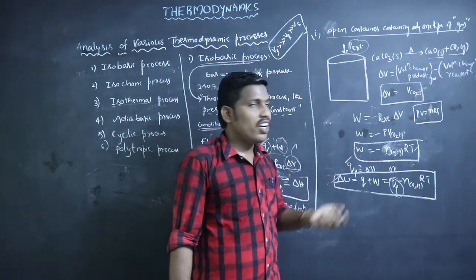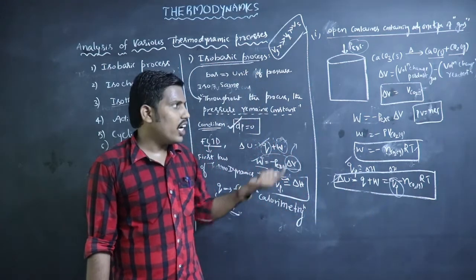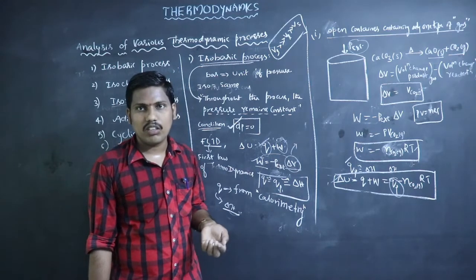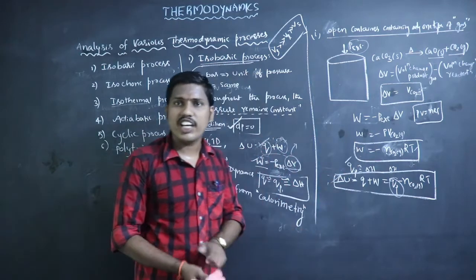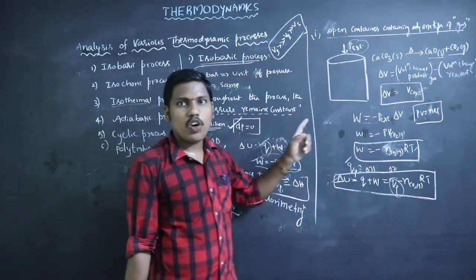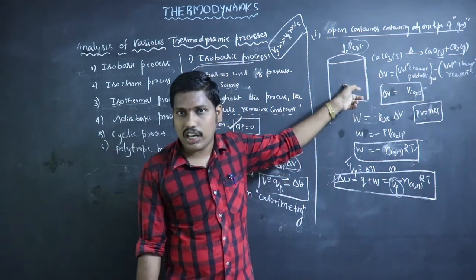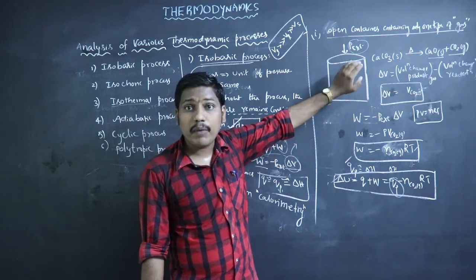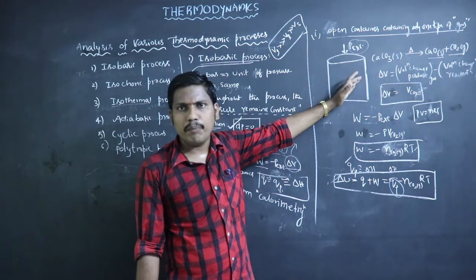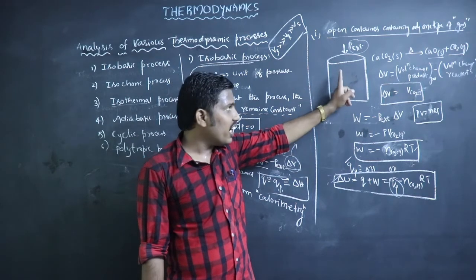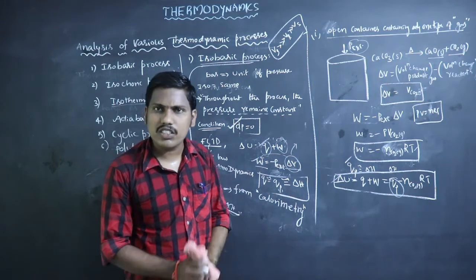It may contain only one type of gas, or more than one gas. It may be a closed container or an open container. There is no difference here, because in an isobaric process we maintain the pressure constant throughout the process. So we can consider an open or closed container, but remember that the pressure remains constant.